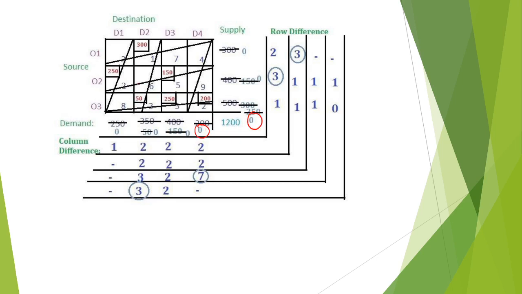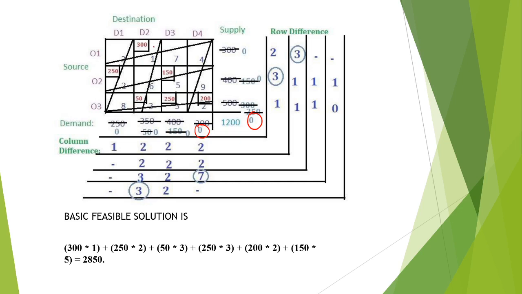Now we will find the basic feasible solution, that is, we find all the occupied cells. So that is 300 into 1, plus 250 into 2, plus 50 into 3, plus 250 into 3, plus 200 into 2, plus 150 into 5. The total amount is 2850.